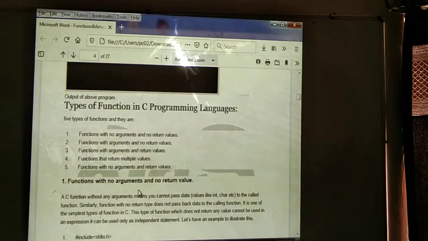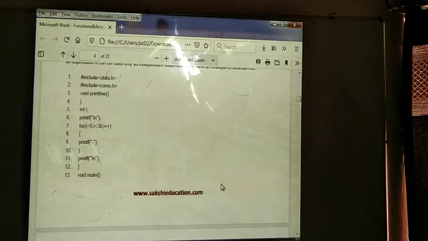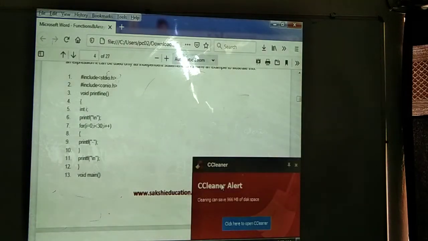Here we can see a small example: function with no arguments, no return value. First we are going to declare 2 header files, hash include stdio.h and hash include conio.h, and we are going to declare one function, void print line. Here we are going to print only one line. We are not going to pass any parameters or specify any arguments.